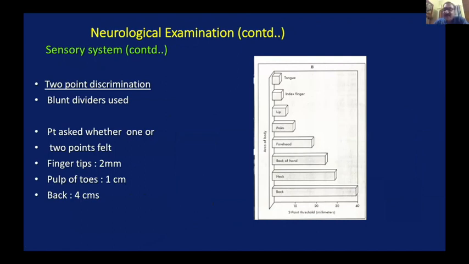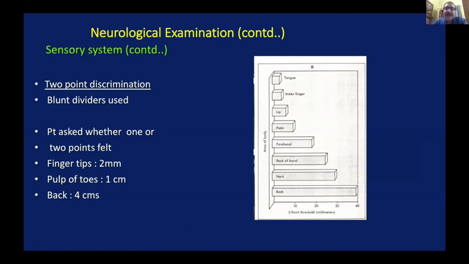Now, the previous which I have shown you is about the spinothalamic tract, about the dorsal tracts. These are the things which have to be checked. 2-point discrimination. If you remember your UG level neurology, different parts of the body can discriminate between 2 points at a certain distance.